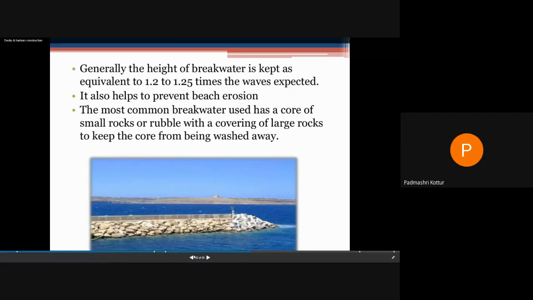Sir, these are structures constructed to protect the harbor from the effect of wind generated by the waves.